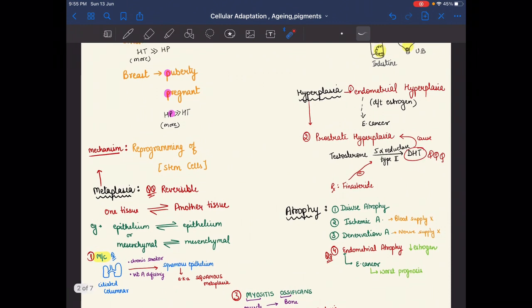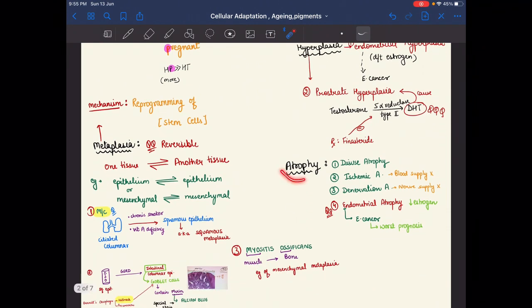So the second example of hyperplasia is prostate hyperplasia. As we know, testosterone is converted into dihydrotestosterone by the enzyme 5-alpha reductase, and this causes prostate hyperplasia. So now one question arises: how does prostate hyperplasia occur? Dihydrotestosterone is the reason for prostate hyperplasia, and we can inhibit this pathway by giving finasteride, which is the inhibitor of 5-alpha reductase type 2.